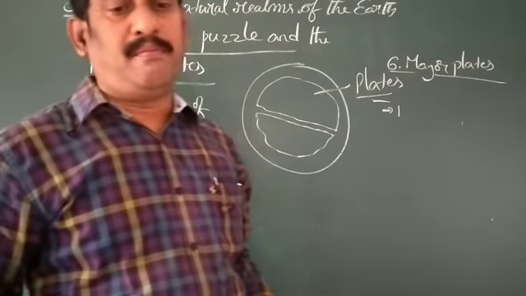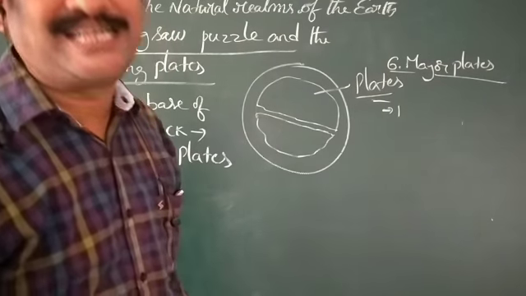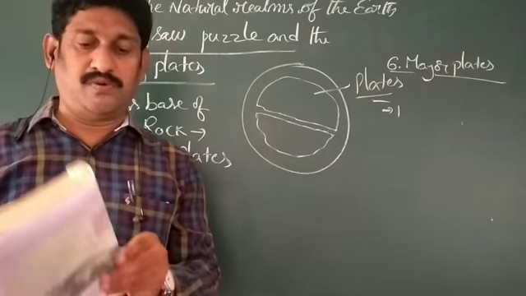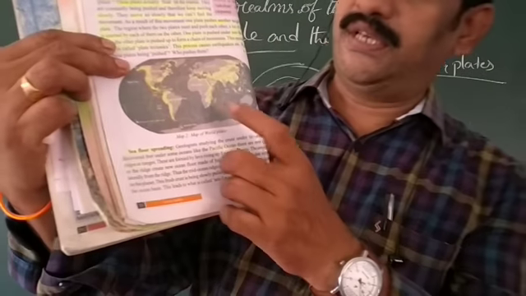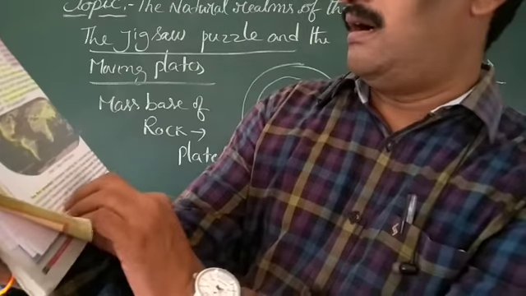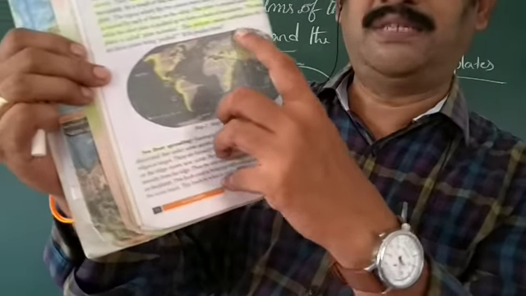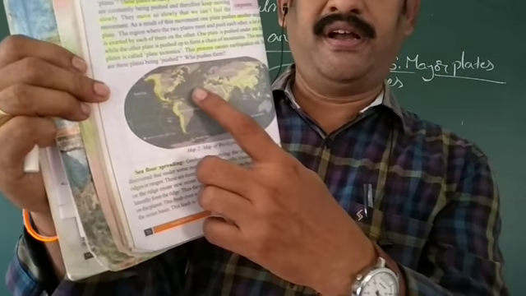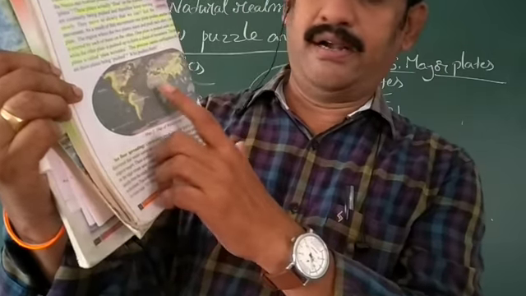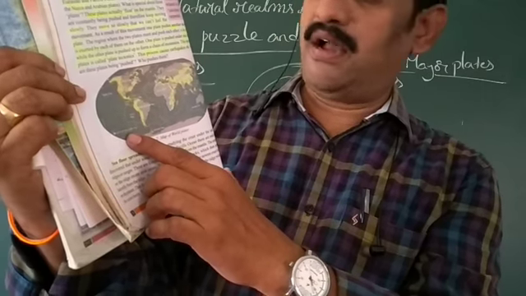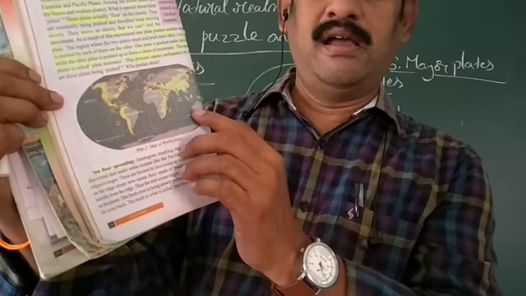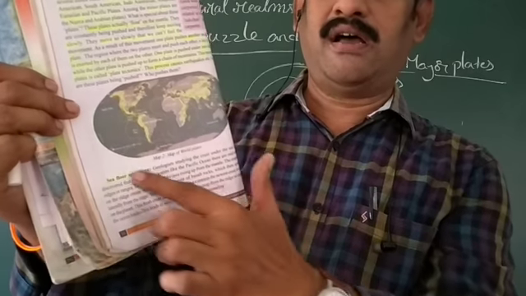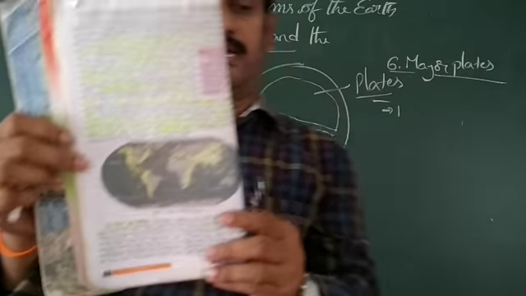Once see in your textbook, in this picture, figure number map 2, we can find these plates clearly. Africa, North America, and South America, Indo-Australian and Antarctica, and Eurasia and Pacific plates we can see in this.